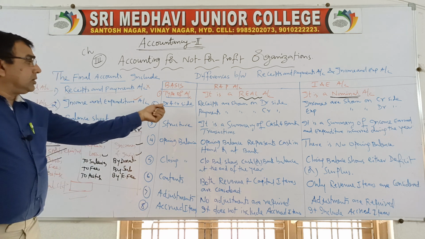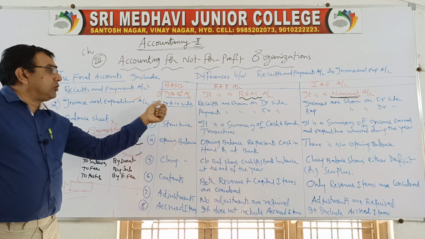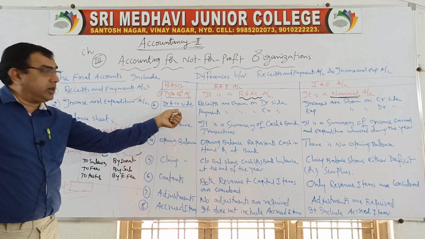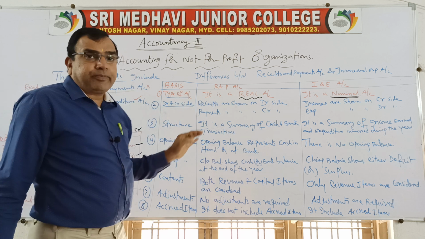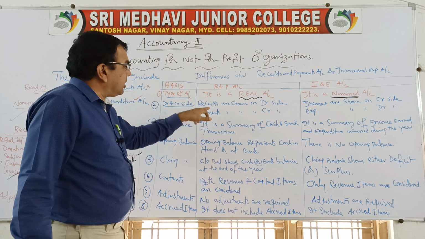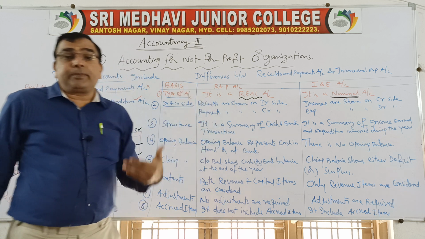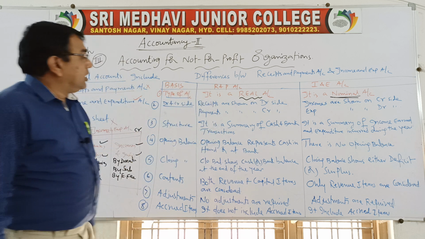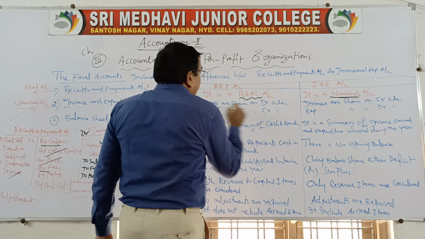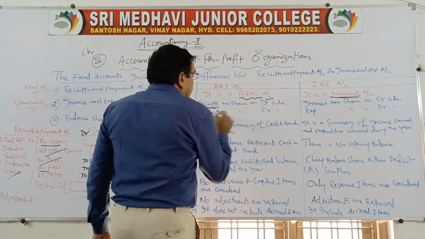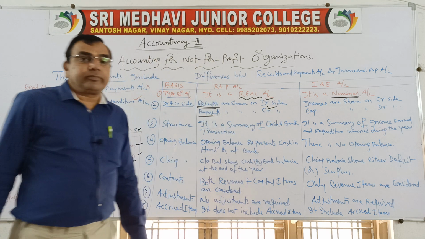So, what does it include? What do we write on the debit side and what do we write on the credit side? I have given it clearly. Just go through this table, you will understand. Receipts are shown on the debit side. While preparing receipts and payments account, we show receipts of cash on the debit side, payments of cash on the credit side.